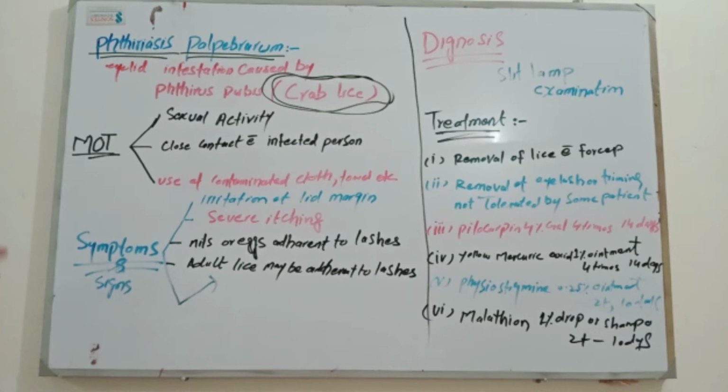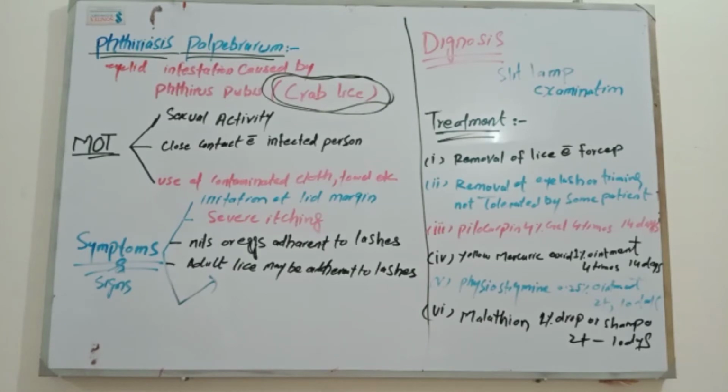Now we are going to study the clinical features of this disease. You can say what are the symptoms, what are the signs, or what are the clinical features of this disease. Here I have written these clinical features in the form of three points. It presents with the features of blepharitis or blepharoconjunctivitis. This is one of the clinical features of this disease. Main symptoms and signs are severe irritation of the lid margin and severe itching of the lid margin.